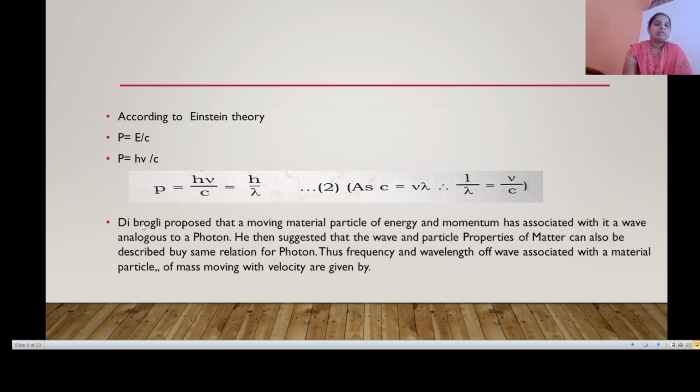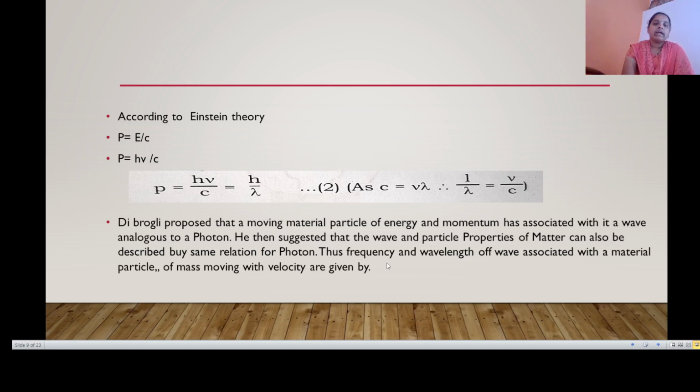De Broglie proposed that a moving material particle of energy and momentum has associated with it a wave analogous to a photon. He then suggested that the wave and particle properties of matter can also be described by the same relation as for a photon.